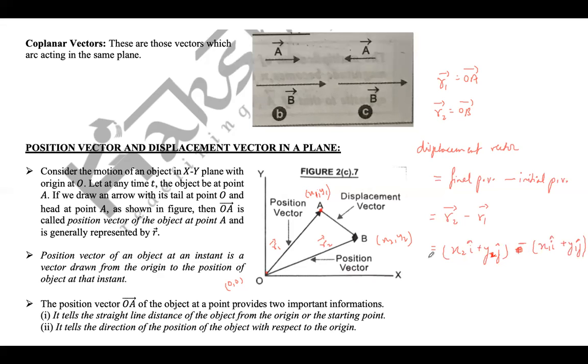So this displacement vector AB is equal to (X2 minus X1) i plus (Y2 minus Y1) j. This is your displacement vector. So this is actually final position vector minus initial position vector.